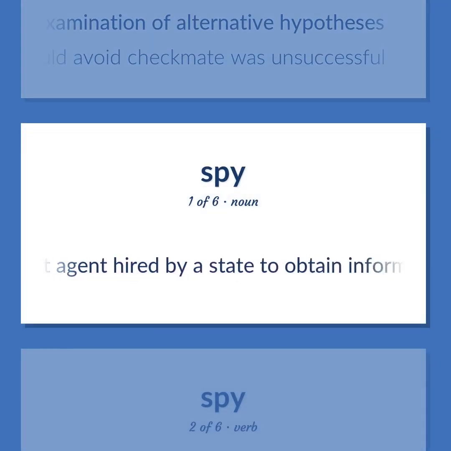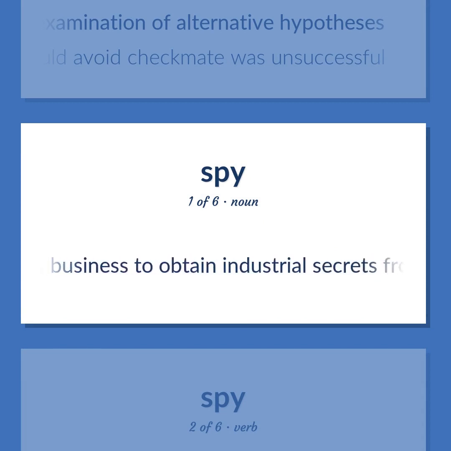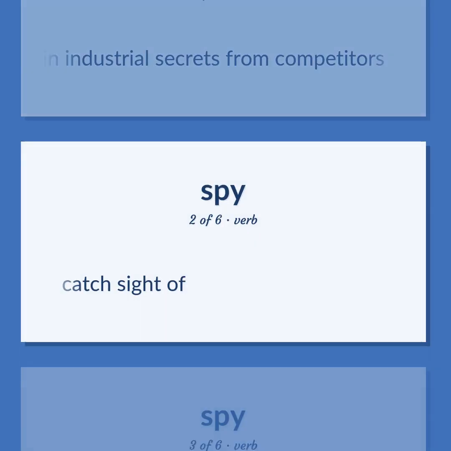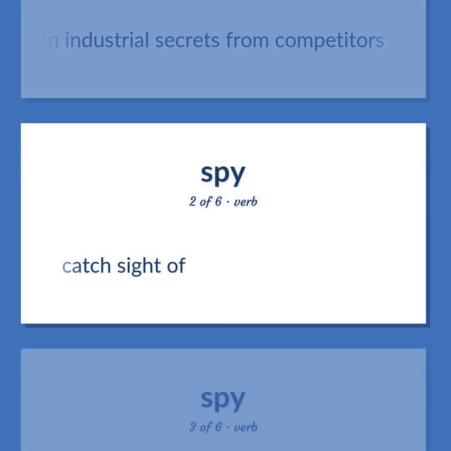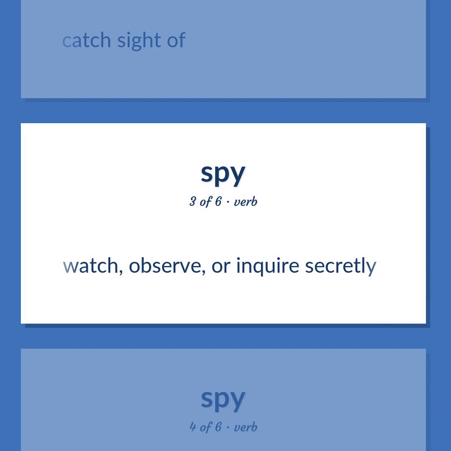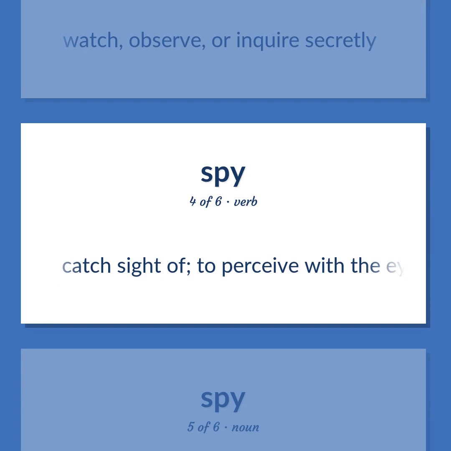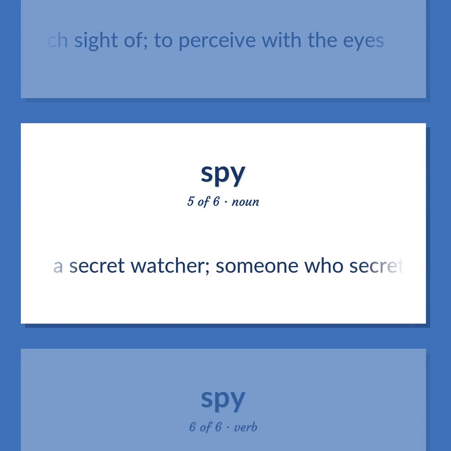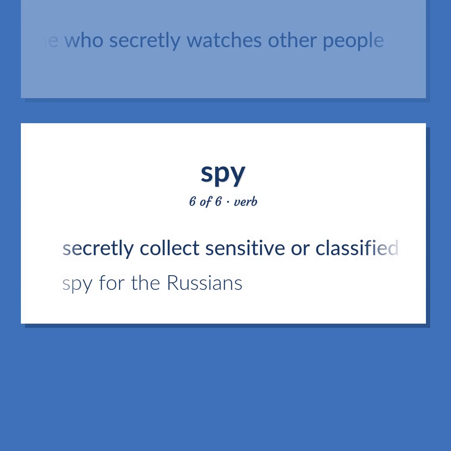Military. A secret agent hired by a state to obtain information about its enemies or by a business to obtain industrial secrets from competitors. Catch sight of. Watch, observe, or inquire secretly. Catch sight of. To perceive with the eyes. A secret watcher. Someone who secretly watches other people. Secretly collect sensitive or classified information. Engage in espionage. Spy for the Russians.